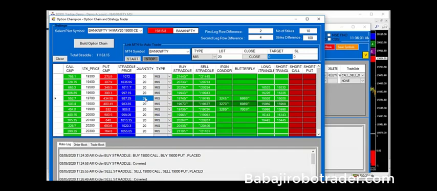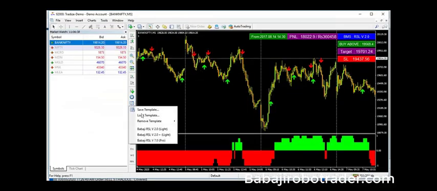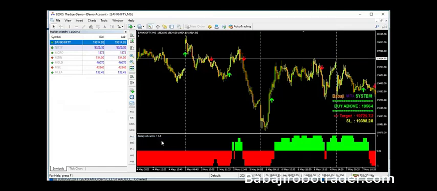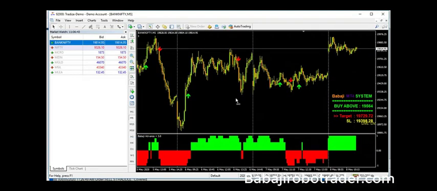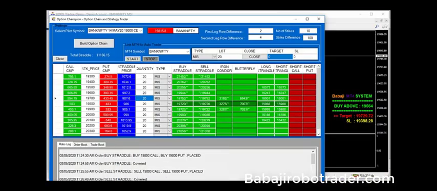And finally, we have seen the third option, that is to link with the MT4 signals. So here you have the three signals, 2.0 and 2.0 plus and 7.0 Pro. So we can link with any of the signals in case you have a strategy. We will code the strategy for you. After that, we can link with the robo.